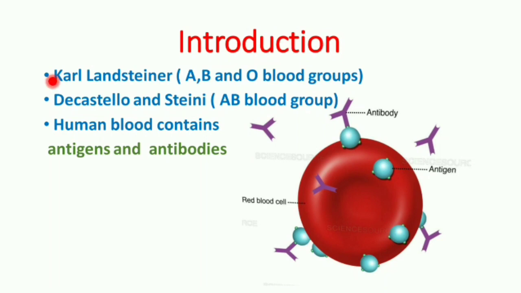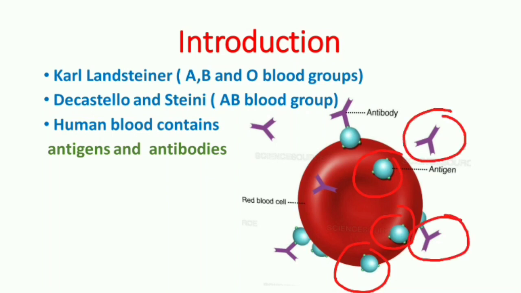The concept of the blood group was first discovered by Karl Landsteiner, and he identified three blood groups A, B and O blood groups. De Castillo and Steiney identified the AB blood group. Generally, human blood contains two different specific substances, that is antigen and antibodies. These are the antigens which are present on the surface of the RBC. These are the antibodies which are suspended in the plasma.